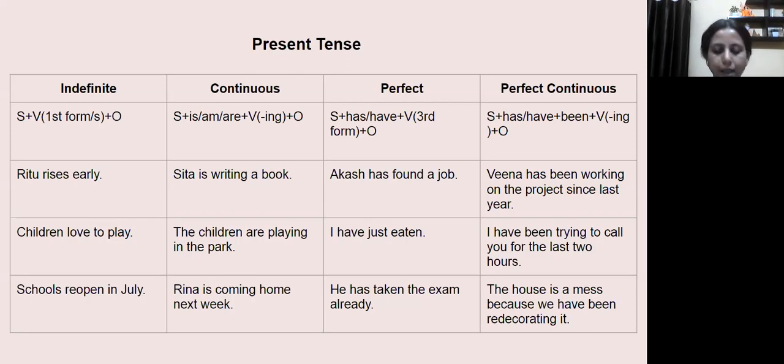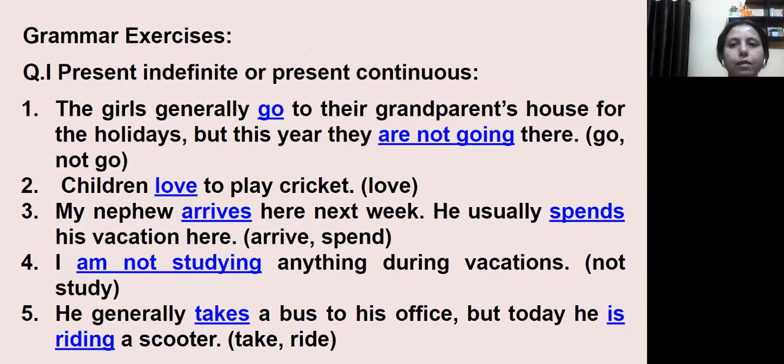The grammar section has 3 questions in it. The first question has 10 sentences, second question 8 sentences, and the third question has 7 sentences. Some of these sentences I have already solved for you, so you can go through them. Like in this slide, you will find the first question. I have given the answers for 5 of them. Here you have to choose the correct form of the verb as per the context of the sentence given, whether it will be present indefinite or present continuous.